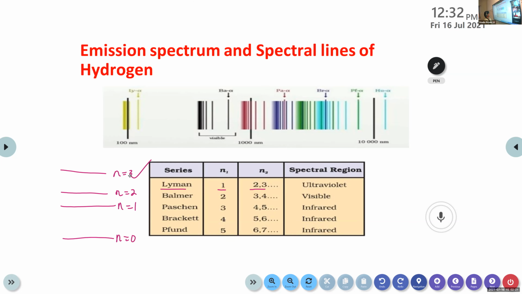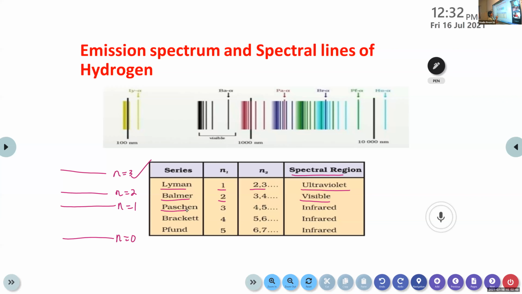Lyman series, n1 equal to 1 and n2 equal to 2, 3, etc. n equal to 0, n equal to 1, n equal to 2. So here n1 is equal to 1 and n2 is 2, 3, etc. The spectral region is ultraviolet, UV. The series is known as the Lyman series. And the next one is known as Balmer, and n1 is equal to 2. It can be seen in the visible region.